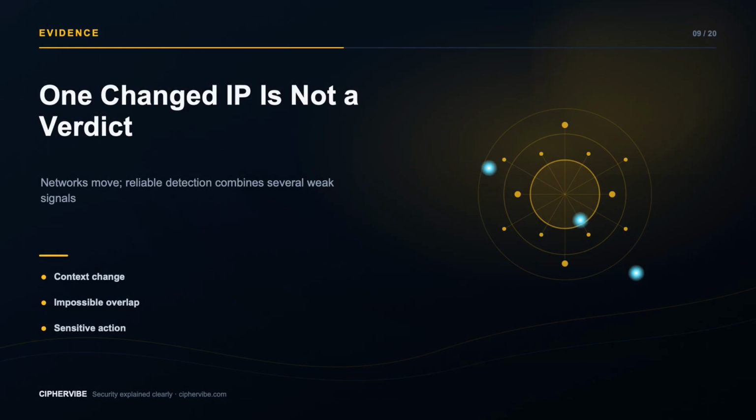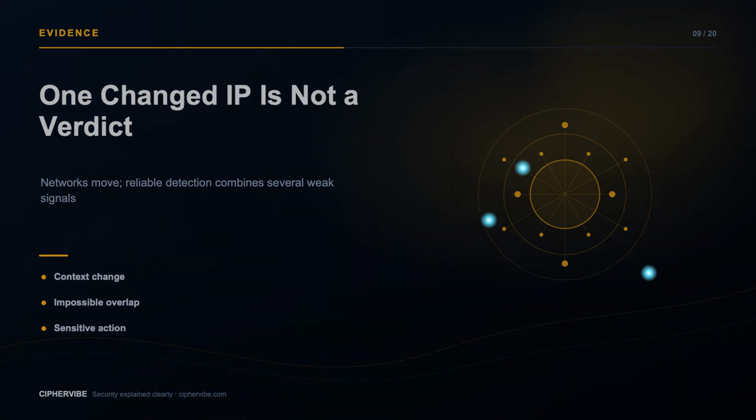An IP address can change when a phone moves networks or a corporate proxy rotates. A user agent can be copied. Defenders should score combinations: unfamiliar device state, impossible travel or overlap, unusual resource access, token reuse after dormancy, privilege changes, and sensitive actions without recent authentication.